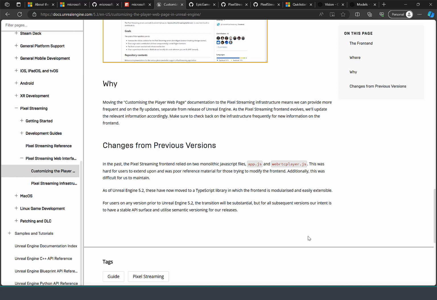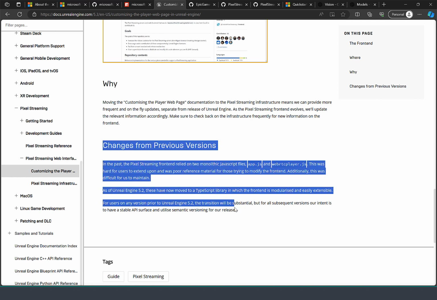What this means is that it implements the monolithic JavaScript files implementation. So we'll be customizing the app.js for the most part, and the player.html.